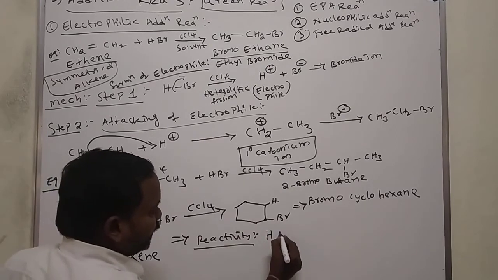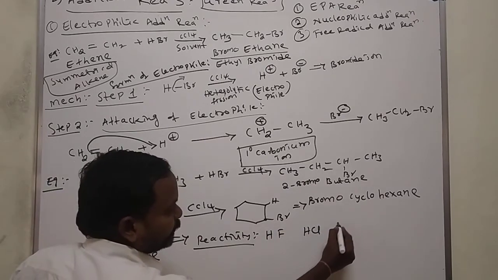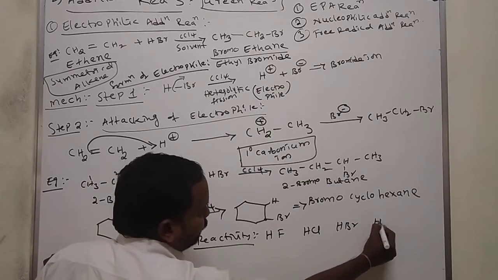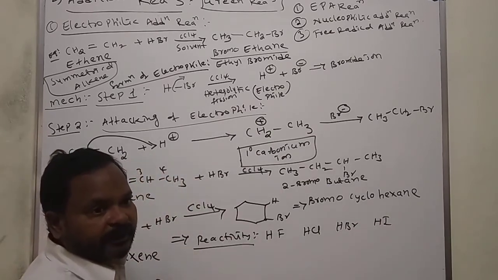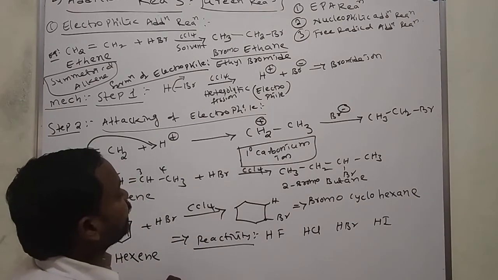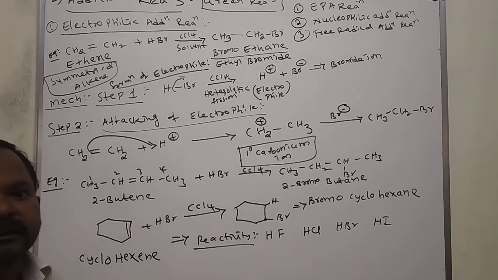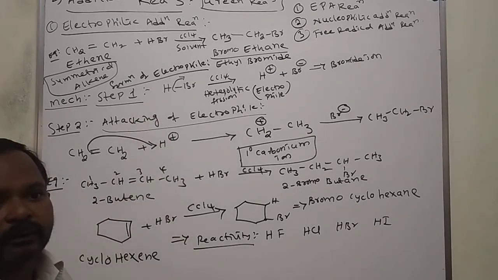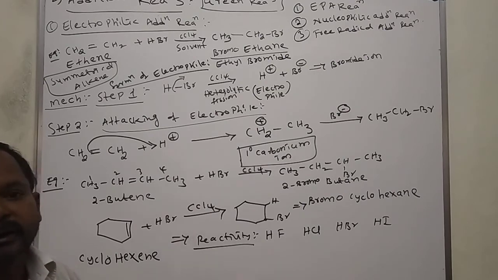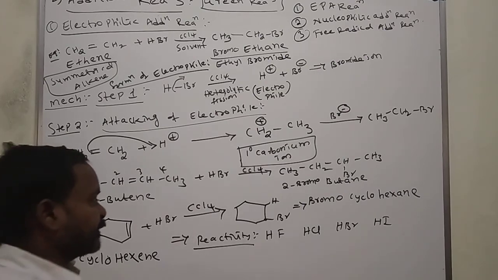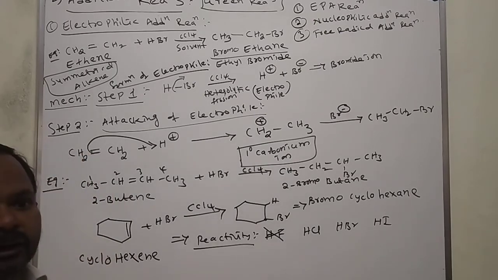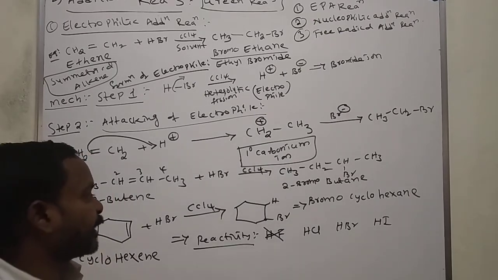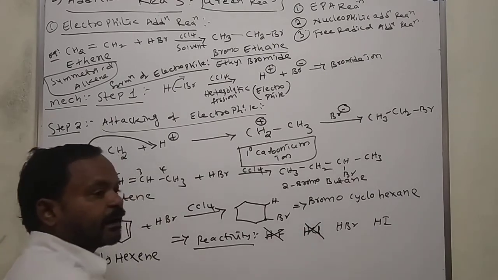And here, see the important one, reactivity of different hydrogen halides. We have HF, HCl, HBr, HI. These are weak, that means which releases the H plus ion fastly. Those only are more reactive toward the electrophilic addition reaction. Here the bond dissociation energy of HF is more. That's why it is not reactive towards the electrophilic addition reaction.